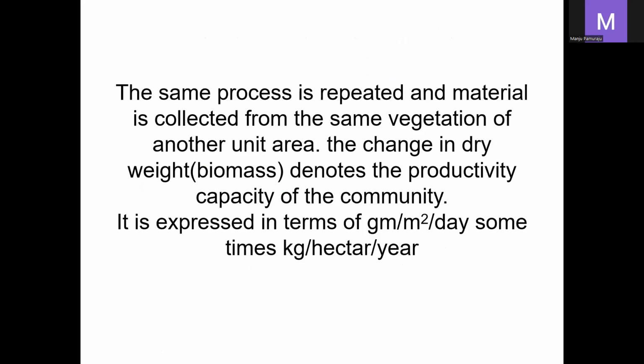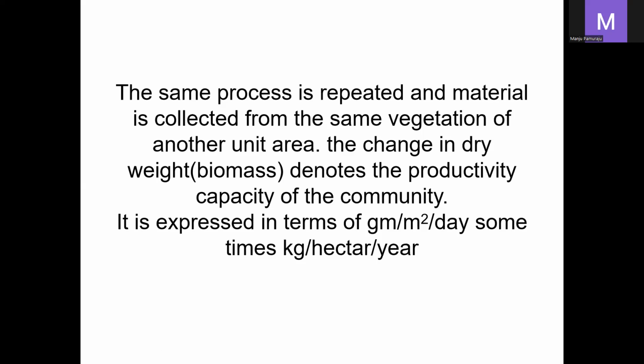The same process is repeated, and material is collected from the same vegetation of another unit area. If we want to calculate the productivity of different vegetations or different areas, we take the same measurements in the same size area, for example, 1 meter. In the same vegetation of another unit area, we remove the plants along with the roots, dry them in the oven, and note the net weight.